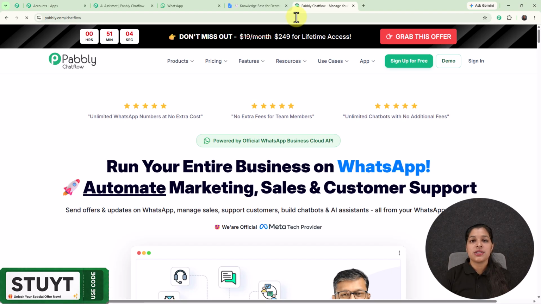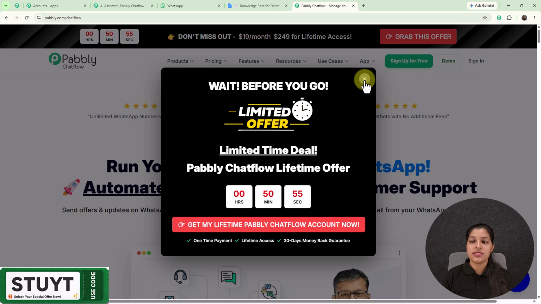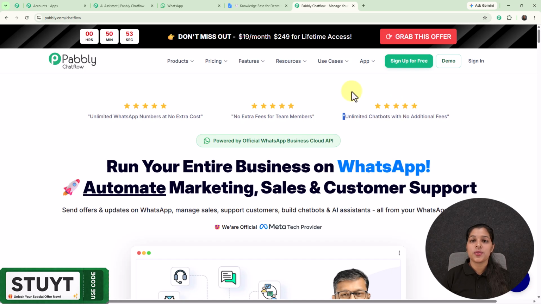pabbly.com/chatflow. And once you enter the URL, you will land on the home page of Pabbly, where you will see two options, that is sign in and sign up free. So if you are a new user or logging into your account over Pabbly Chatflow for the first time, then you can just click over the sign up free. And if you sign up your account for free over Pabbly Chatflow, you get 100 free credits every month for practicing and exploring Pabbly Chatflow. Means you are getting a chance for testing and creating this automation freely inside Pabbly Chatflow. But if you are an existing user, then you can just click over the sign in.